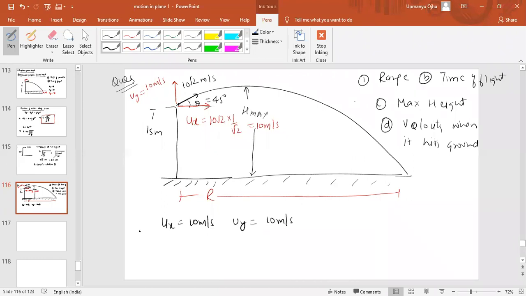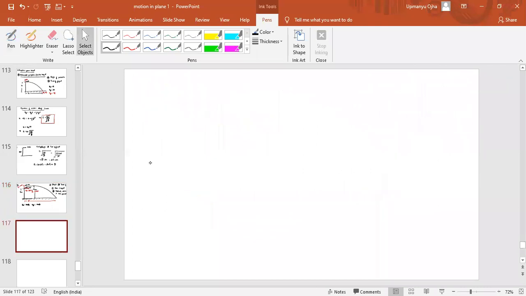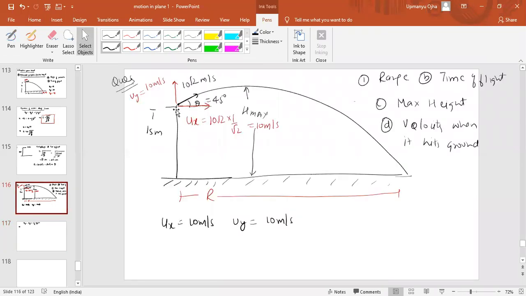Now next thing we have to find is the time of the flight. To find the time of the flight, we need to write the equation of motion along the y-axis. We use the equation sy equal to uy t plus half of ay t square. What is sy? Sy is the displacement along the y-axis, which is minus 15 meters. So sy will be equal to minus 15 meter.